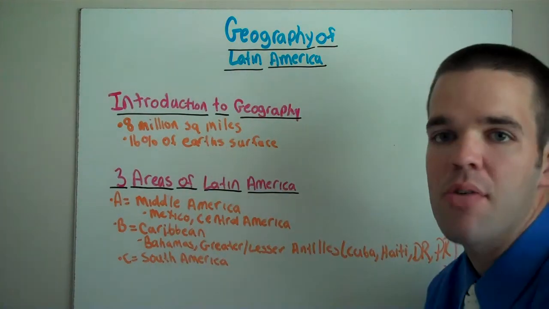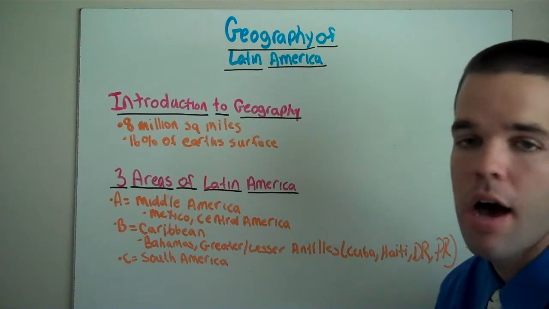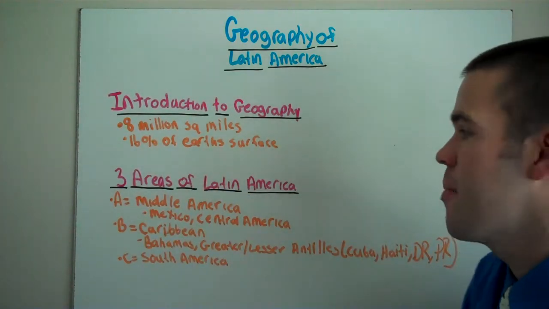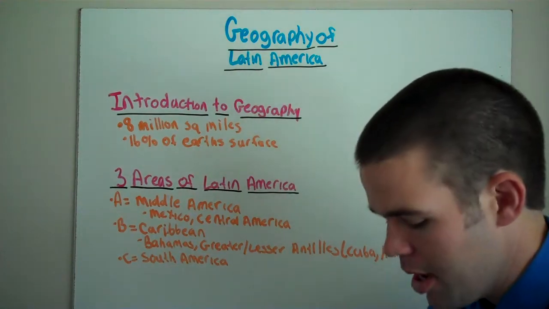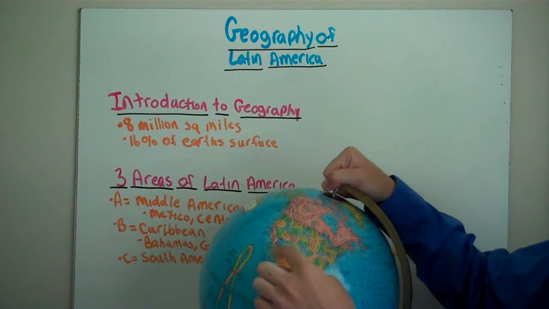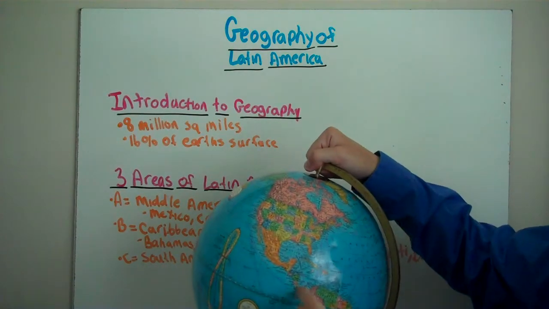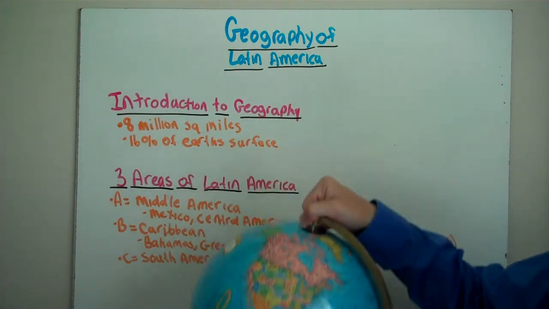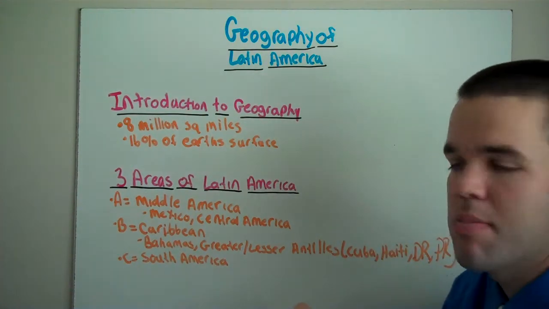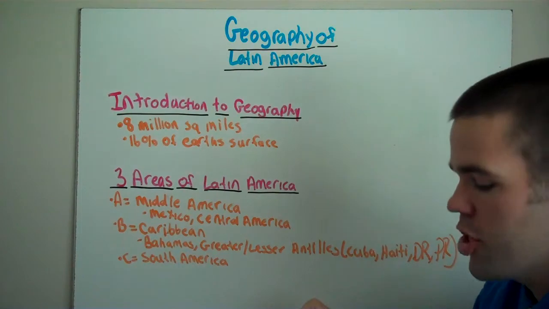8 million square miles is what Latin America is made up of. 16% of the Earth's surface is Latin America as well. There are three main areas of Latin America. You have the northern border of Mexico all the way down to the border of Colombia. That is Middle America. Mexico and Central America is considered Middle America. That is your first area.